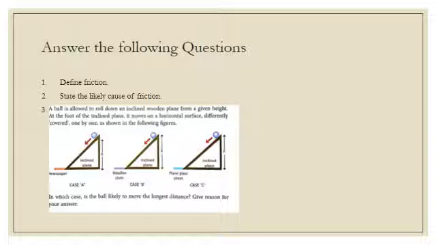At the foot of the inclined plane, it moves on a horizontal surface, covered differently one by one as shown in the following figures. These are newspaper, woolen cloth and plain glass sheet. In which case is the ball likely to move the longest distance? You have to give a reason for your answer also.